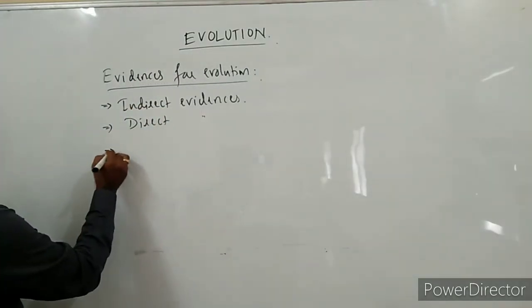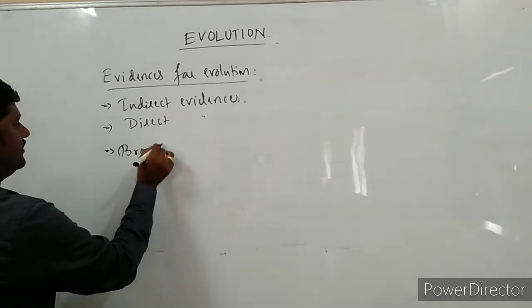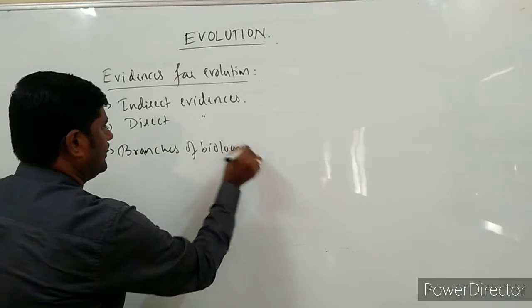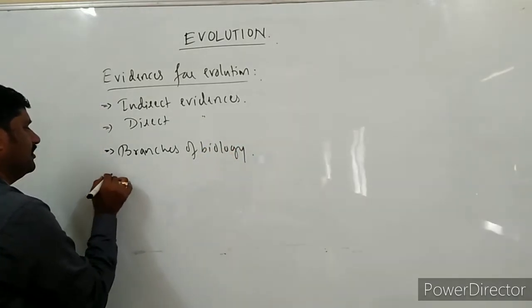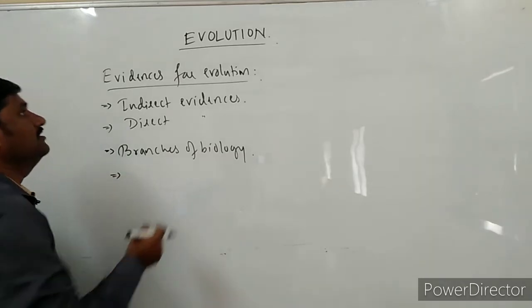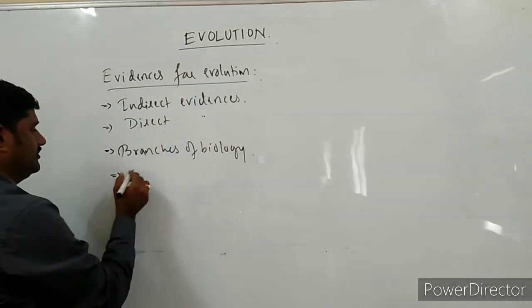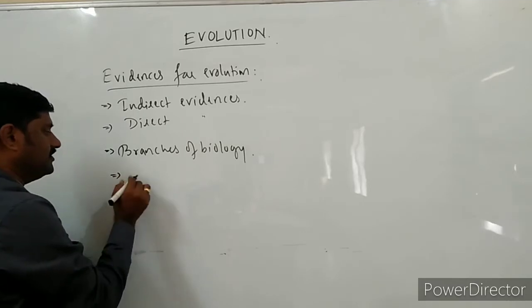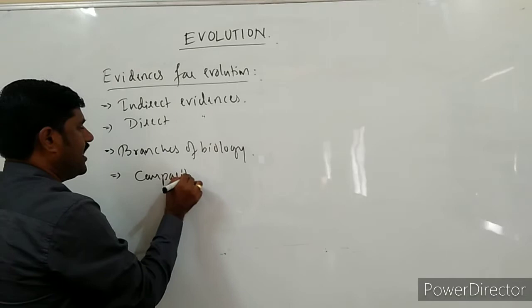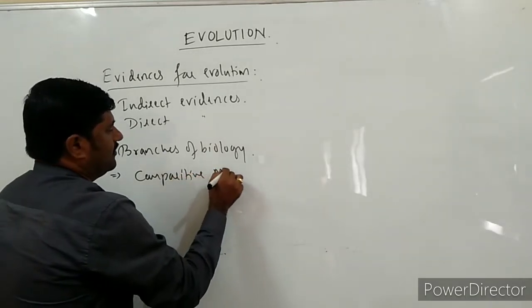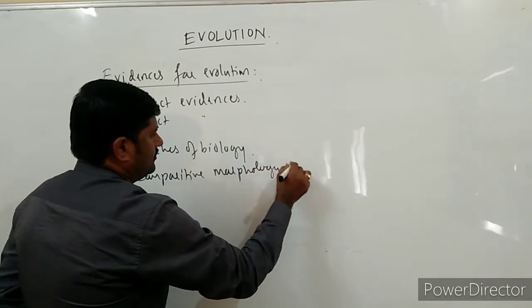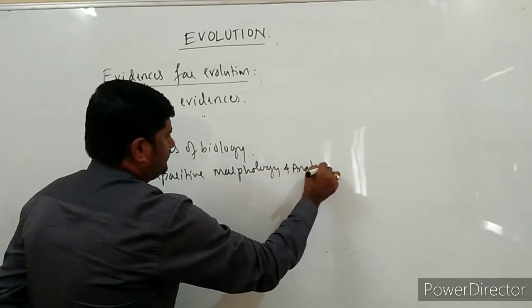Different branches of biology are giving resources for the evidence for evolution itself. The first one is comparative morphology and anatomy.